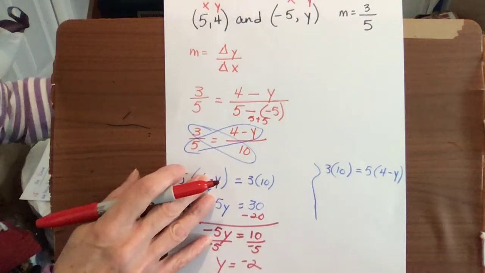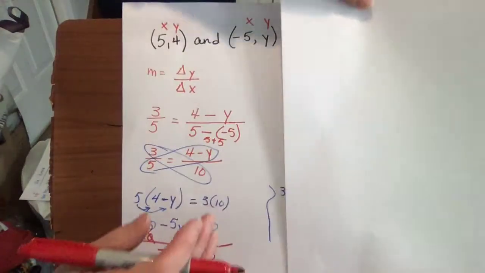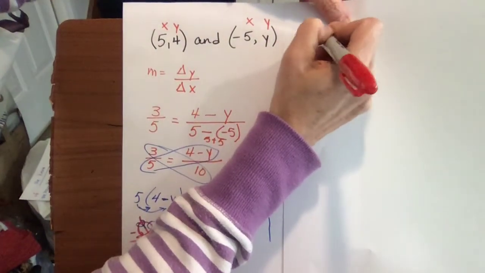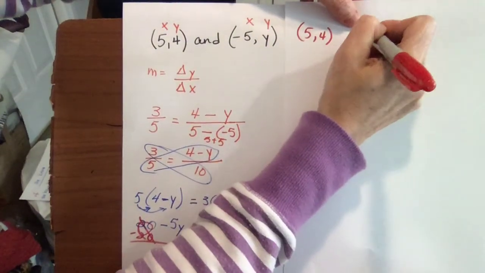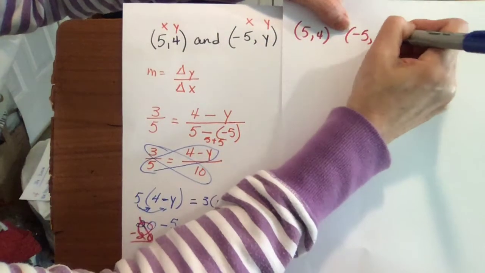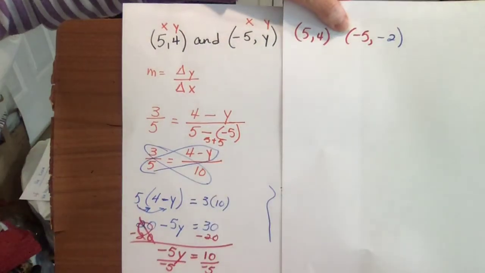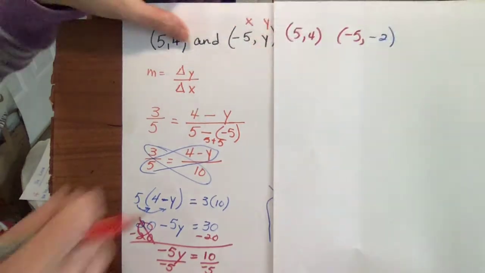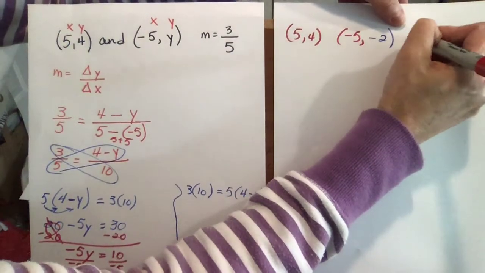Now let's check this. I'm going to rewrite this information for you. Our point was 5, 4, and negative 5, and we found the value for y to be negative 2. So that's the y value that we found. And our slope that was given was 3/5.